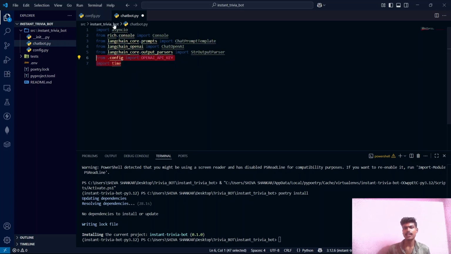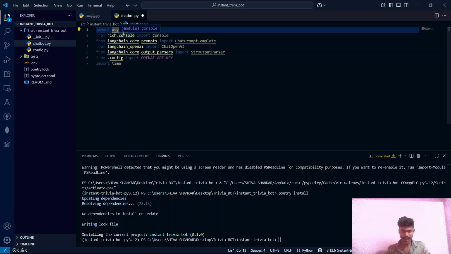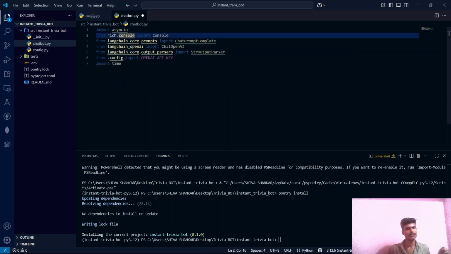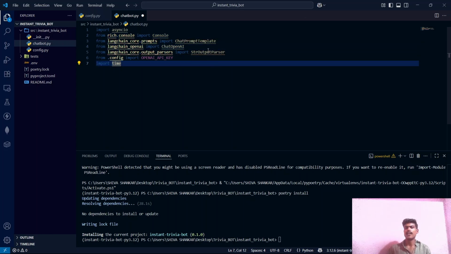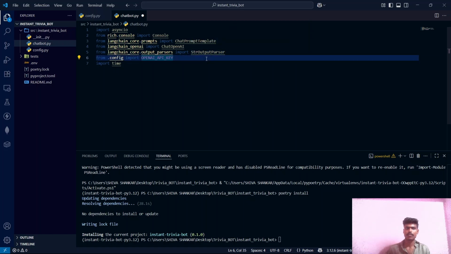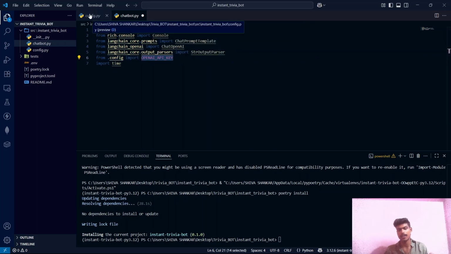You can see we are importing time and asyncio because today we are doing both sync and async streaming. And this rich console is just for pretty output in the terminal. All that colorful text and bold text and all that stuff that makes you look like a hacker from a 90s movie. Then the LangChain bits and StrOutputParser. This is the simplest parser ever. It will take the model's output and convert it into a plain string. And of course, we will import this OpenAI API key which we have loaded inside our config.py file.